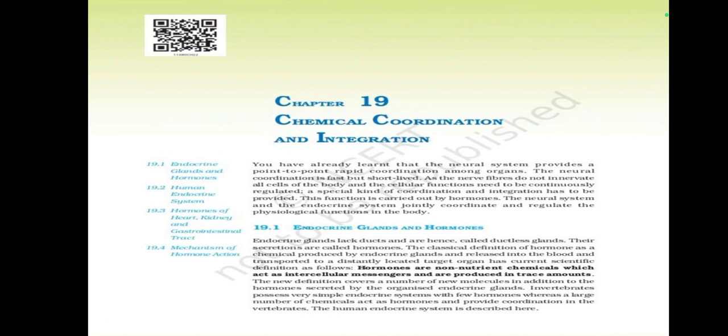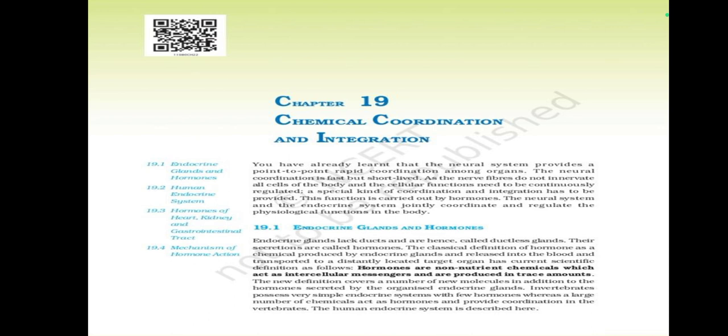The neural coordination is fast but short-lived, as the nerve fibers do not innervate all cells of the body, and the cellular functions need to be continuously regulated. A special kind of coordination and integration has to be provided. This function is carried out by hormones. The neural system and the endocrine system jointly coordinate and regulate the physiological functions in the body.